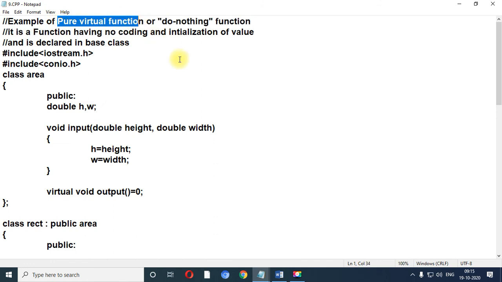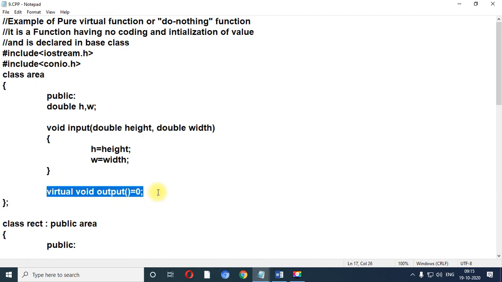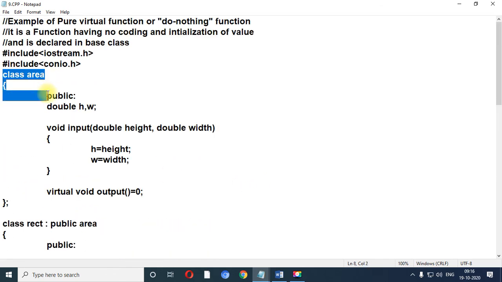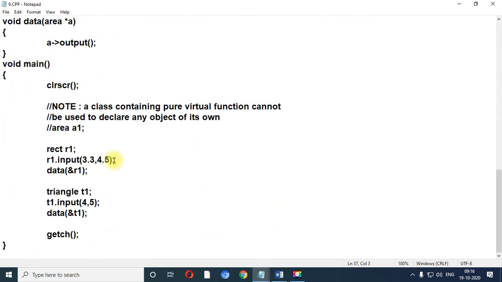This is regarding pure virtual function. This particular class contains non-virtual function as well as virtual function, which is called do nothing function. When any method is declared as 0, that is called a pure virtual function. Let me scroll down. 3 classes we have created: class area, class rectangle and class triangle. One more method we have created, that is data method. You cannot create object of any class which contains pure virtual function.